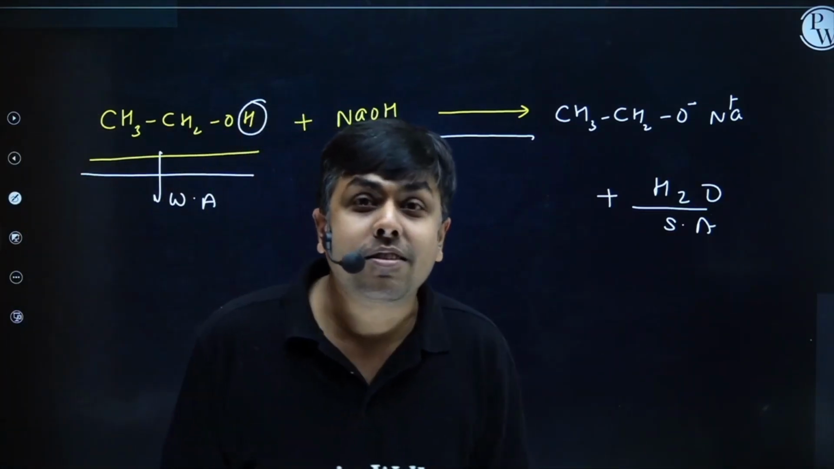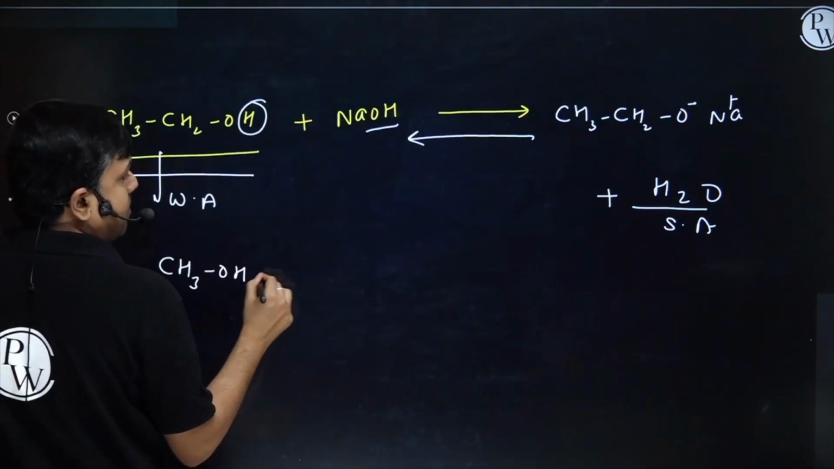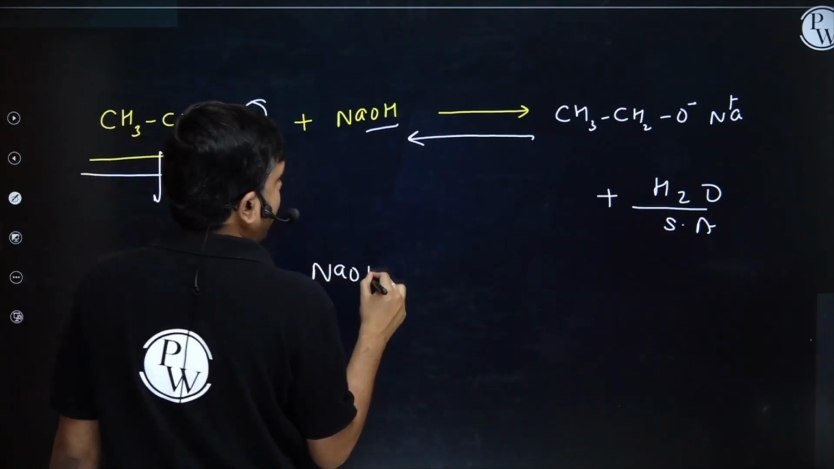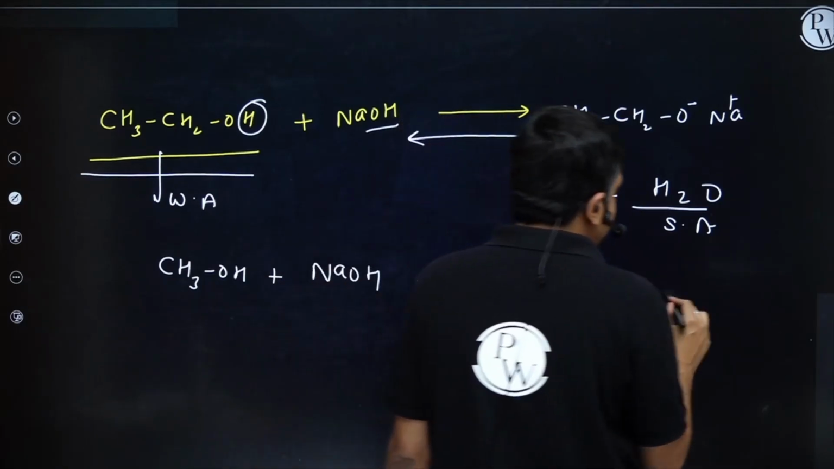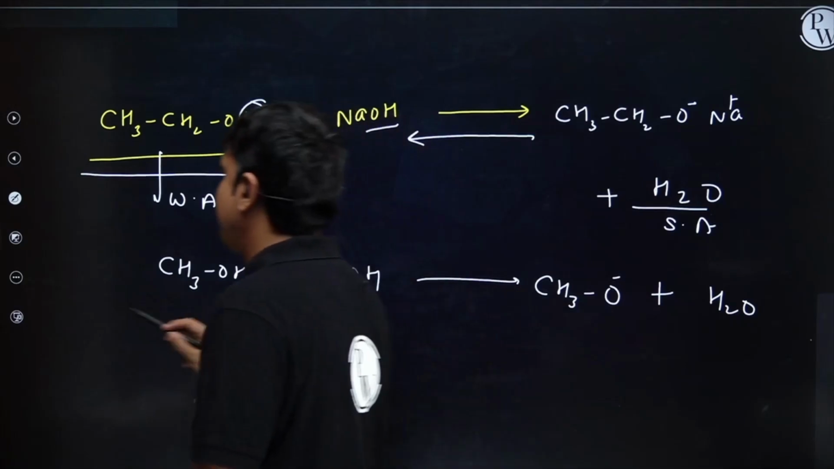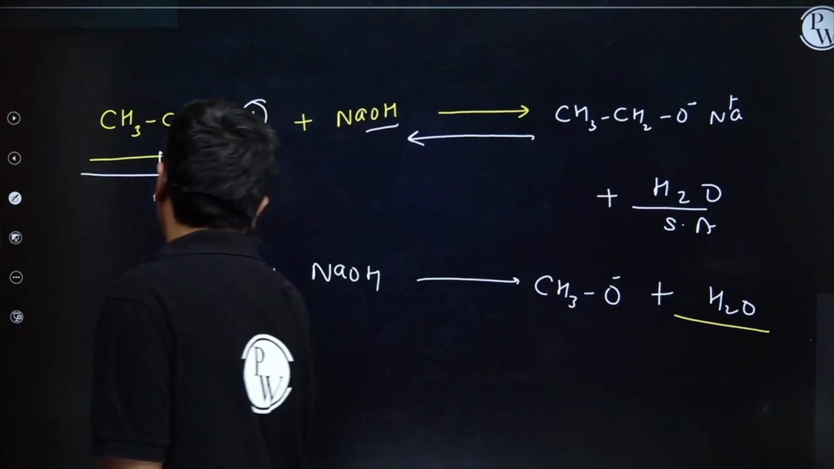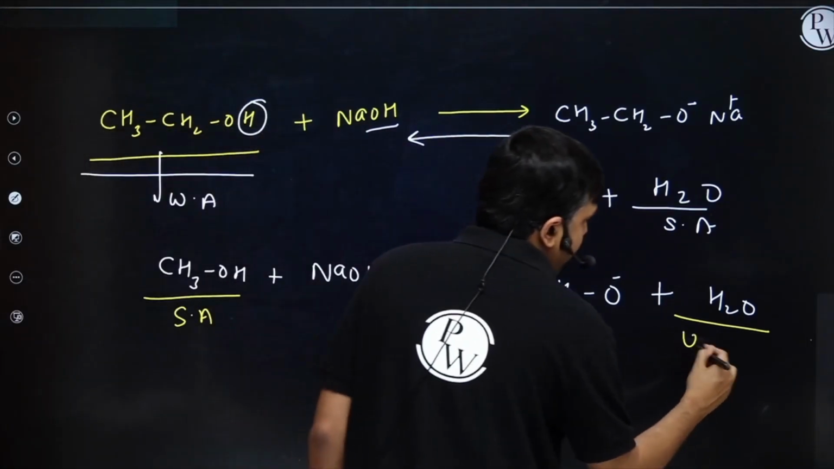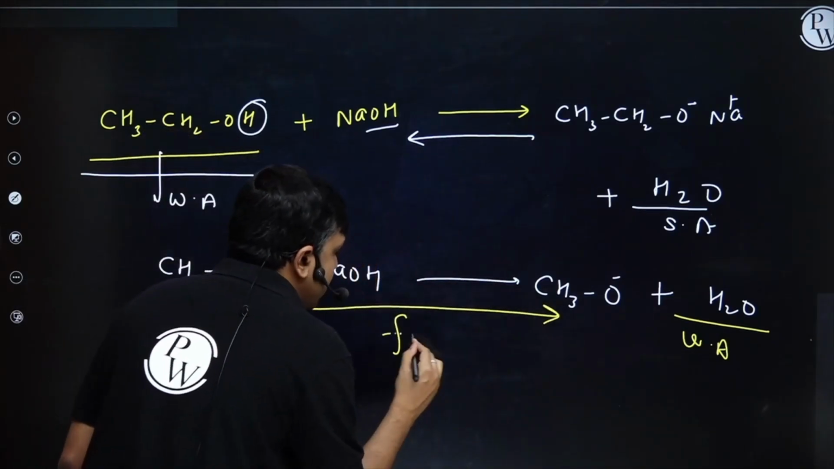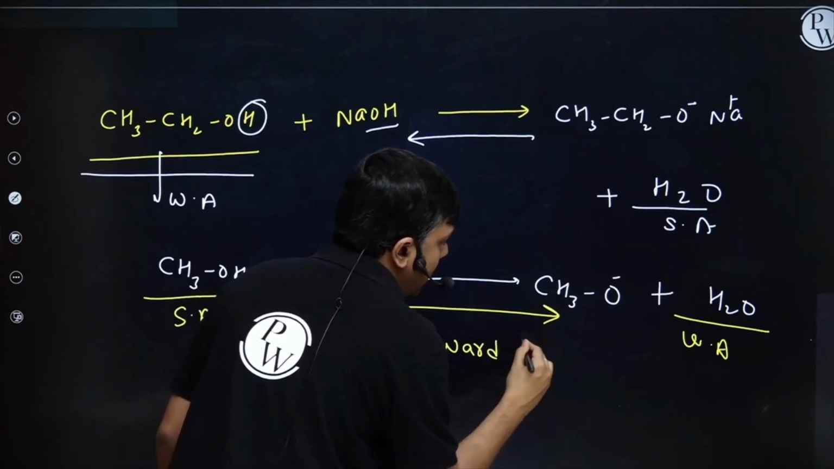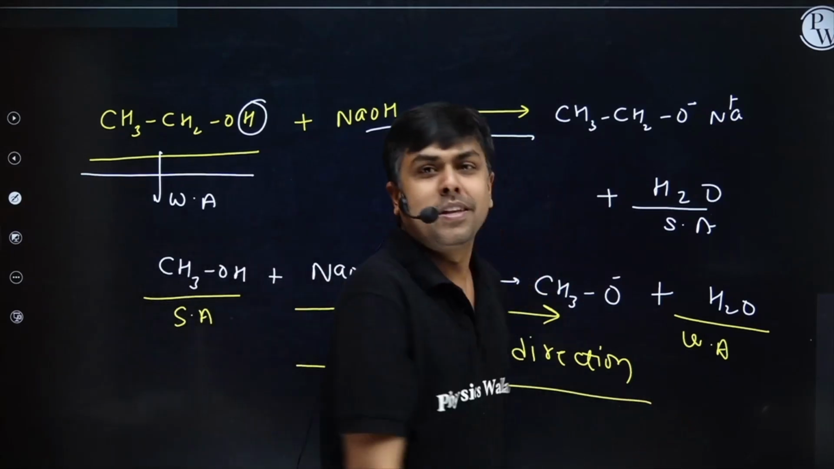But if the alcohol is methanol, CH3OH plus NaOH, in that particular case, I will have my product as CH3O negative plus H2O. Now, between methanol and water, methanol is a stronger acid. So strong acid always moves in the direction of weak acid. Now this particular reaction will be shifted in the forward direction. Right, students? I hope you understood this one.